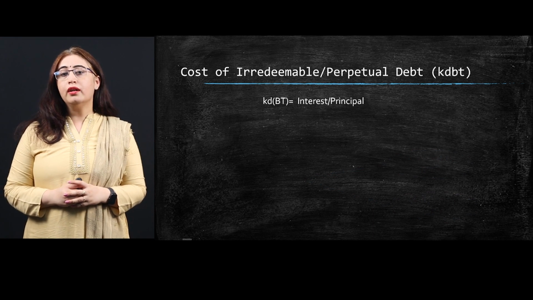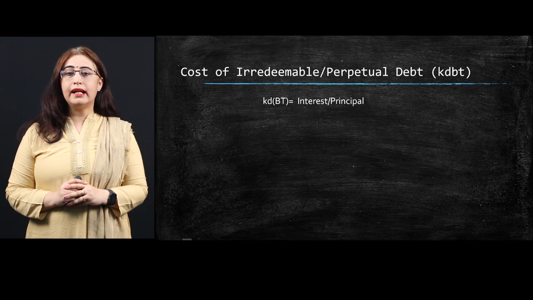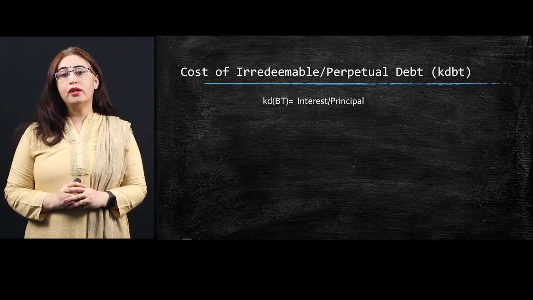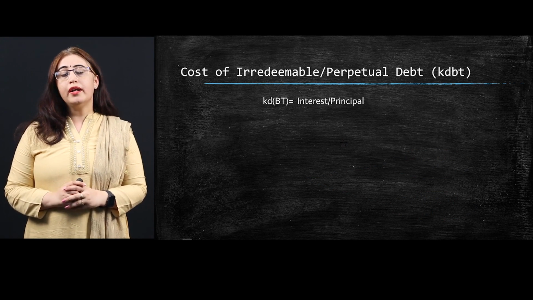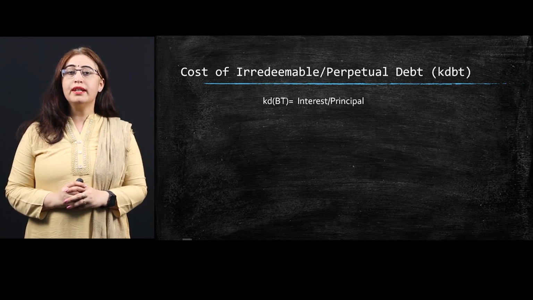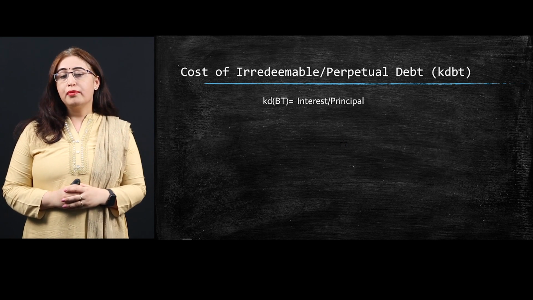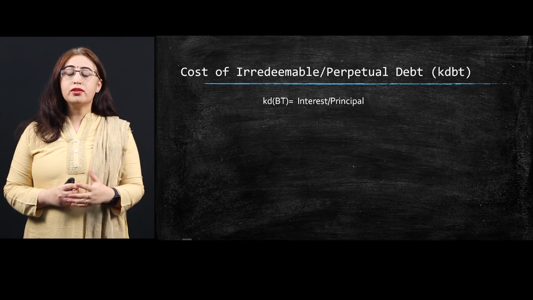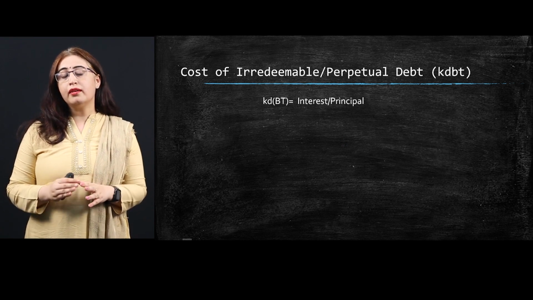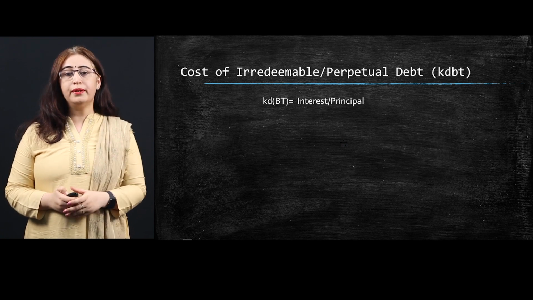Now look at the irredeemable debenture, or perpetual debt. Here I use the word KD. K stands for cost, D stands for debt, and BT stands for before tax. Irredeemable debentures are those which are never redeemed in their lifetime. So the formula here is interest upon principal, because these debenture holders only earn the interest. Since it is never redeemed, the principal will never be recovered.